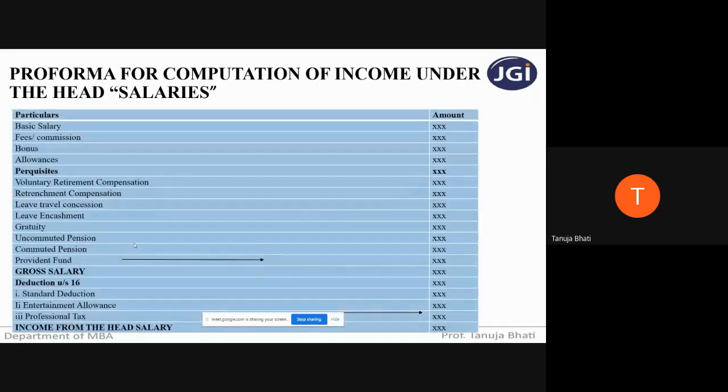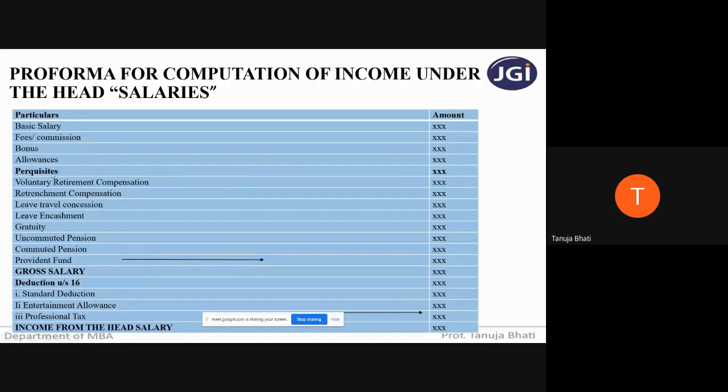So again, I'm revising the format for computation of income under the head salaries. Quickly, we'll revise this because this format is very important. Once you know this format, you can solve the sum. So basic salary, 100% taxable, fees commission, 100% taxable, bonus, 100% taxable. Allowances, you have three types of allowances. Fully taxable, where 100% amount you need to take in the outer column. Partially taxable, where you need to find out the exemptions and then take the remaining amount in the outer column. And fully exempt, where you need to take nil amount in the outer column.